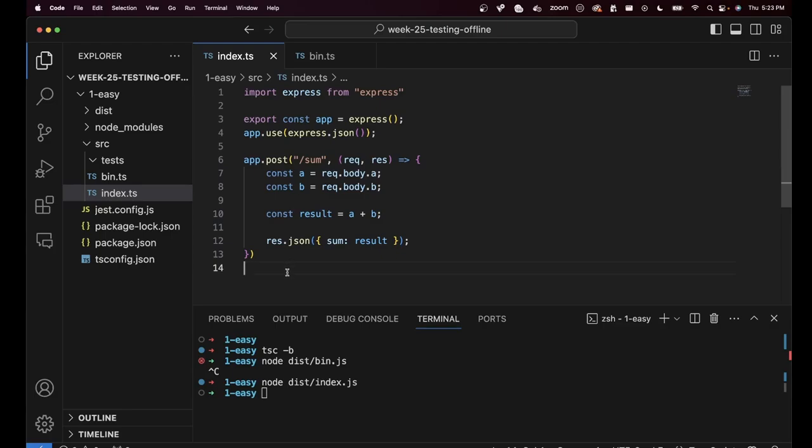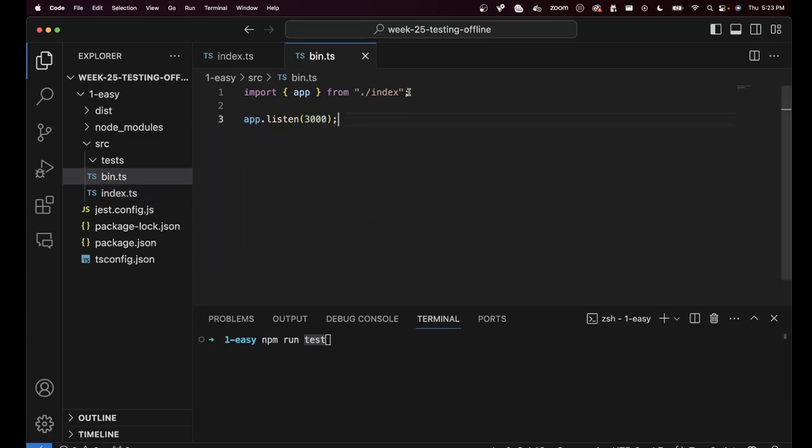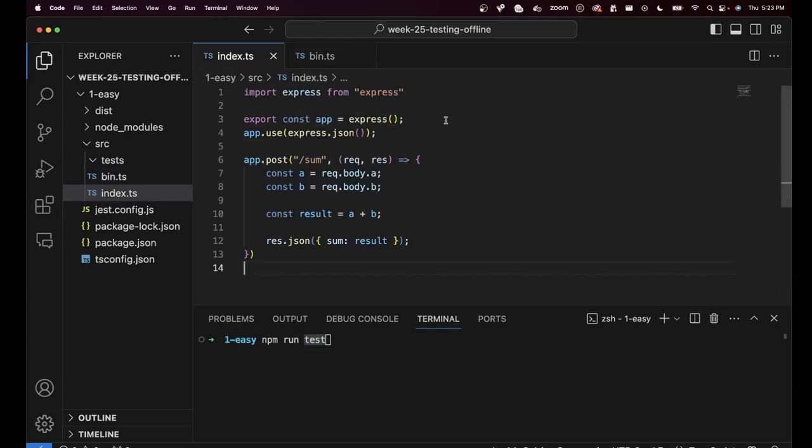Another reason you don't want to do it is if you ever run npm run test twice, both of them will start something on port 3000, and that means there will be a port conflict. One of them would fail. Hence, you take out the listening logic into a separate file. Index.ts simply defines your Express application and defines all of your routes. You can also structure your routes better, have a separate routes folder, create an MVC pattern. But even if you have it in the same file, it's fine. Either way, you don't listen in this file. Listening happens in a separate file.